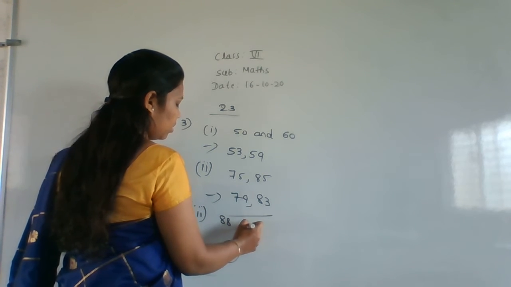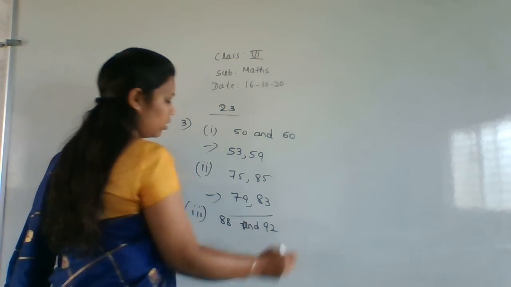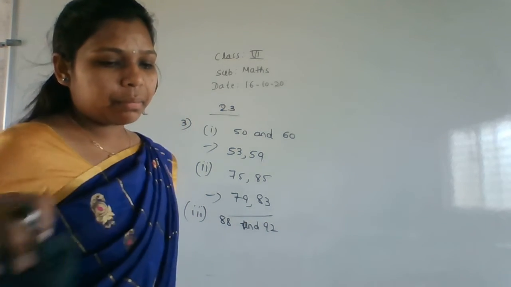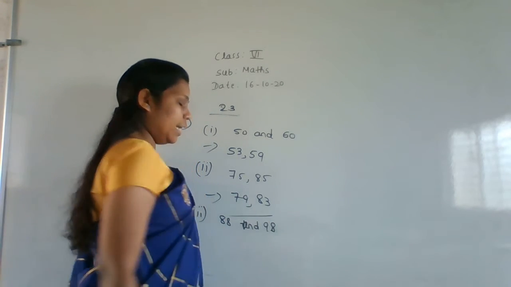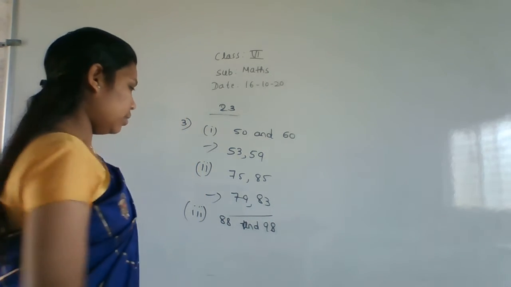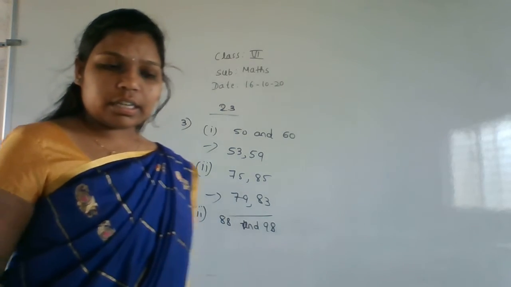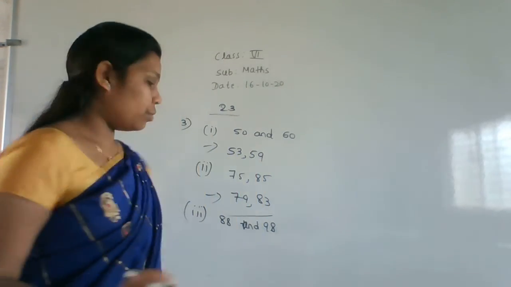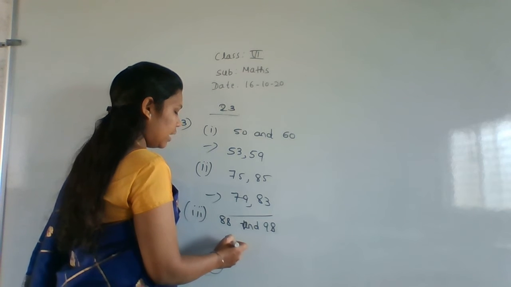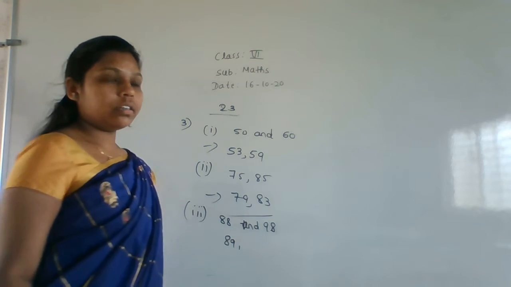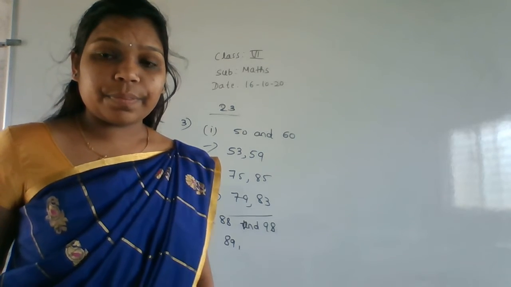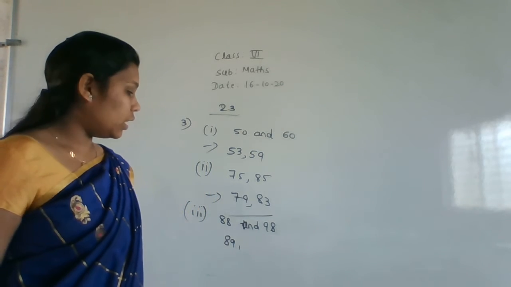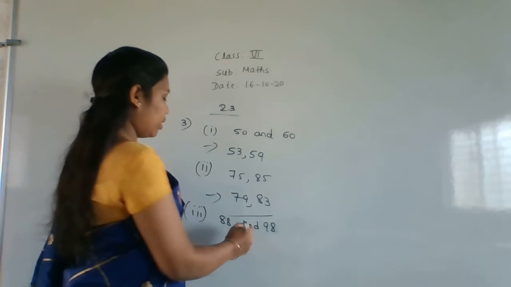88 and 92. What are the prime numbers that lie between 88 and 98? 89? Yes, 89. Is it in any table? No. Right, 89. 90? No. 91? It is there. 92? It is there. 93? Check, is 93 there? No. Right, 90.